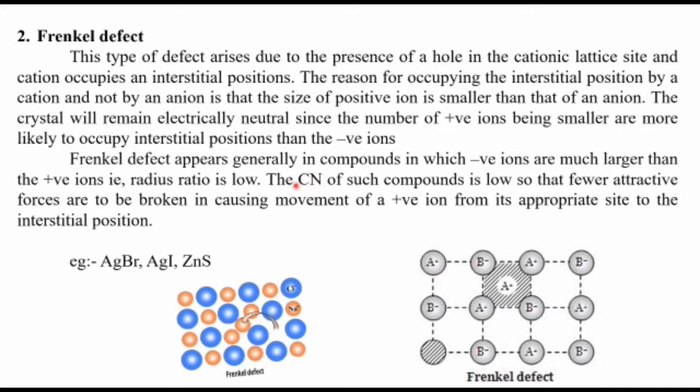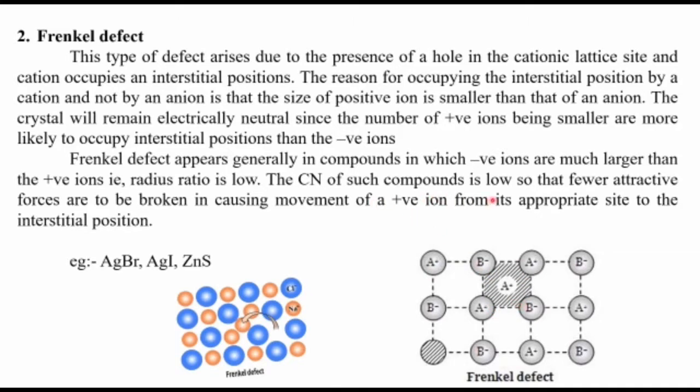But for Schottky defect, the radius of cation and radius of anion will be comparable. So the coordination number will be higher, radius ratio will be higher. So Frenkel defect will be shown by compounds in which radius of anion will be much higher compared to that of cations. That is why the cation can occupy the interstitial voids.